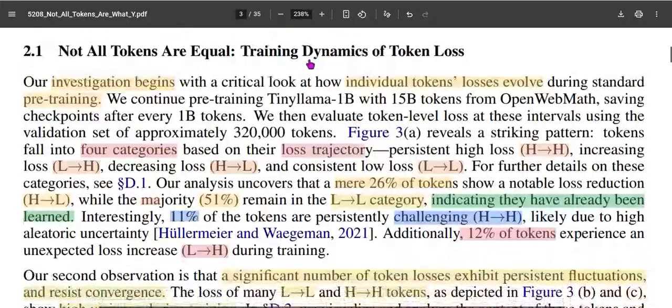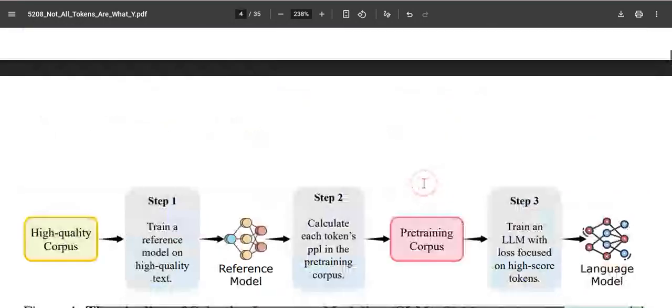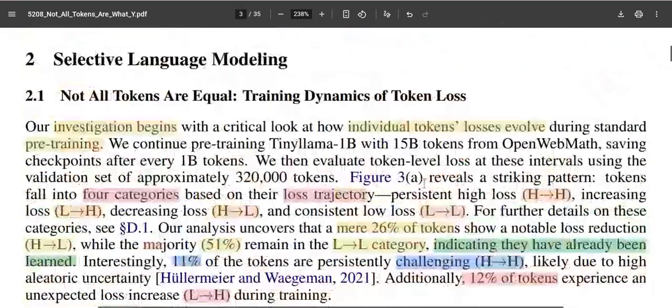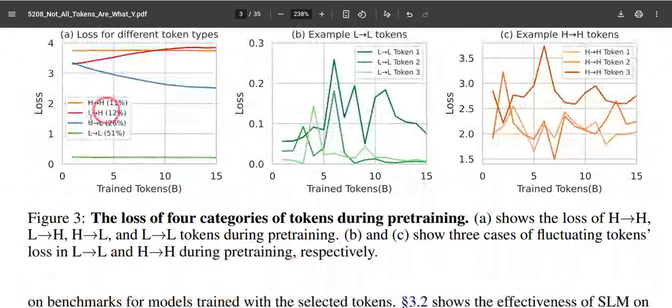Before that, we will see the different types of token level loss. They categorize the token level loss into four categories: high loss to high loss, low loss to high loss, high loss to low loss, and low loss to low loss. So these are high to high, low to high, high to low, and low to low. What they identified is that most of the tokens belong to the low to low category, and some portions belong to high to low.